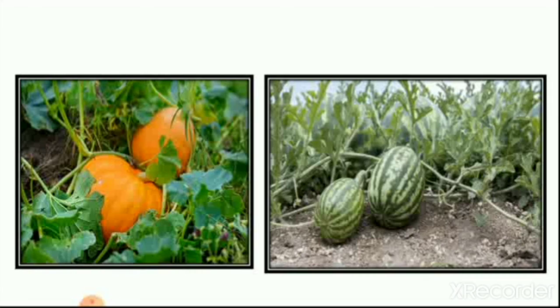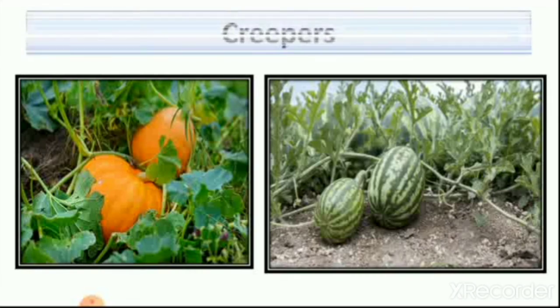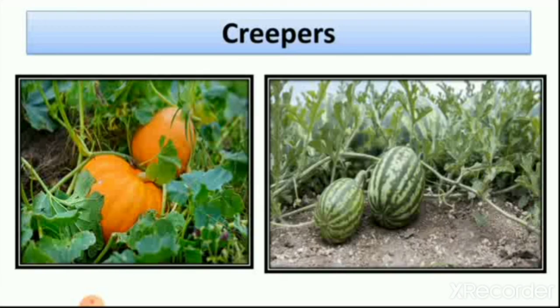You can see here that climbers grow with support. Then we learned about creepers like pumpkin, watermelon and muskmelon. Why do we call them creepers? Because they grow along the ground. They need ground to grow. They cannot grow in a pot also. They cannot grow in water also.